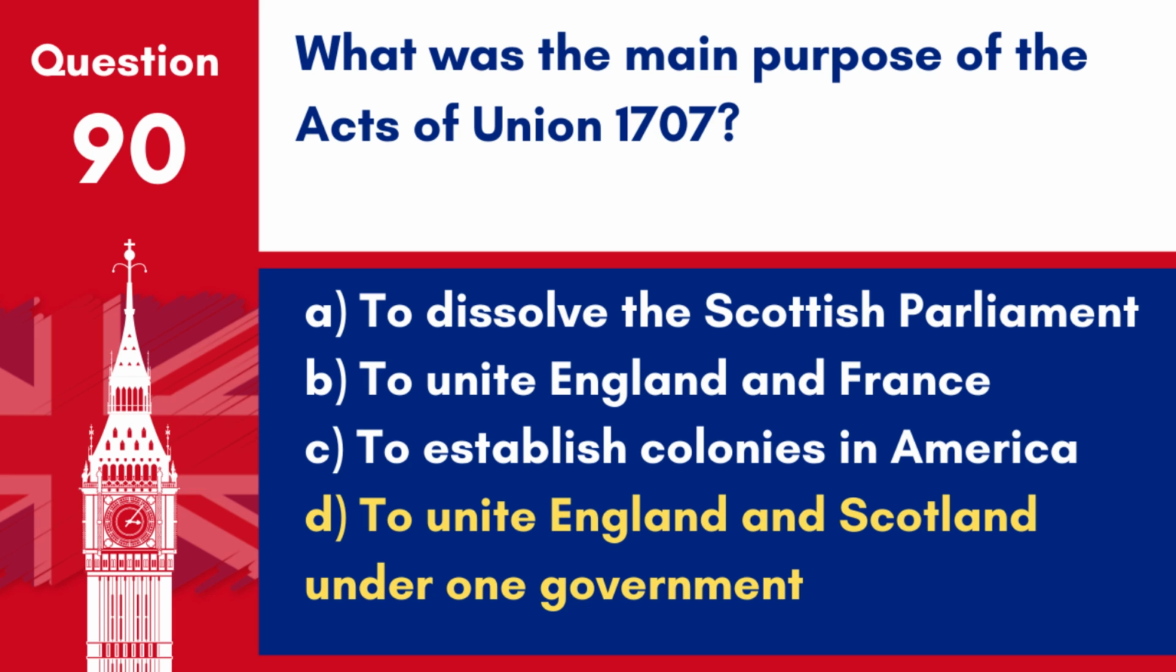Answer: D. To unite England and Scotland under one government. The Acts of Union 1707 merged the English and Scottish parliaments, creating the Kingdom of Great Britain.